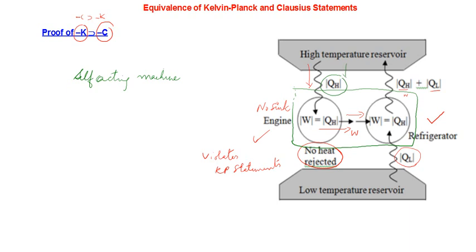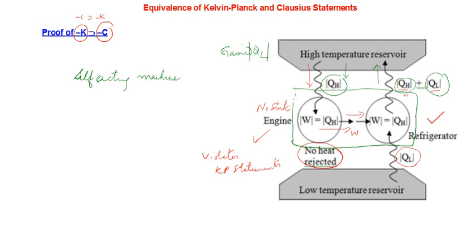So what is the net effect on the high temperature reservoir? It has gained QL amount of heat. That is the net effect. Now let me look at the low temperature reservoir. What is the low temperature reservoir? It has got nothing from the heat engine, no receipts, but it has lost how much? QL amount of heat. Is it correct?